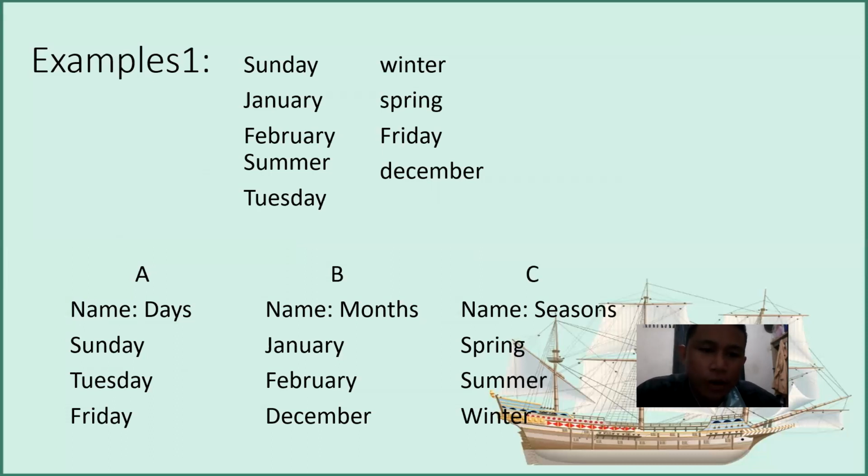The list: Sunday, January, February, summer, Tuesday, and so on. We make 3 different groups by the name of the alphabet, like I said, ABC. Each group should have member similarity, and if not, that means the word doesn't belong to the group, and it will have to be moved to where it belongs. Here is the example: A is a group for days, like Sunday, Tuesday, Friday. Group B, the members will be months: January, February, and December. While C is seasons: spring, summer, and winter.